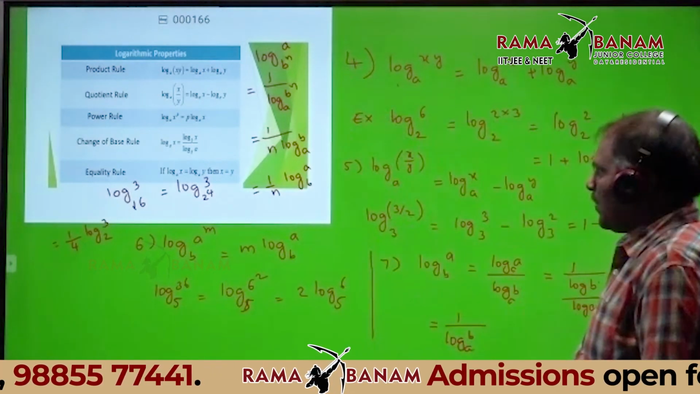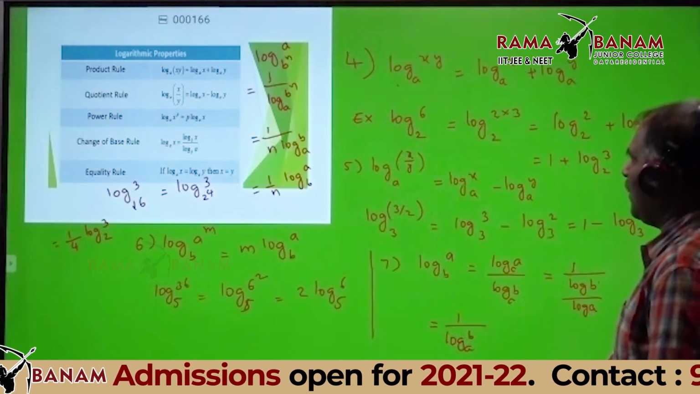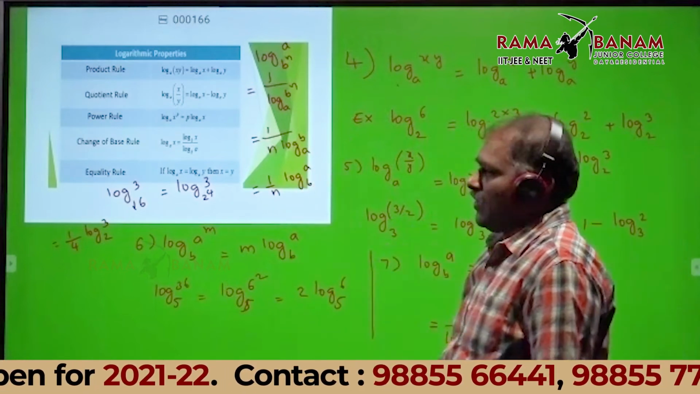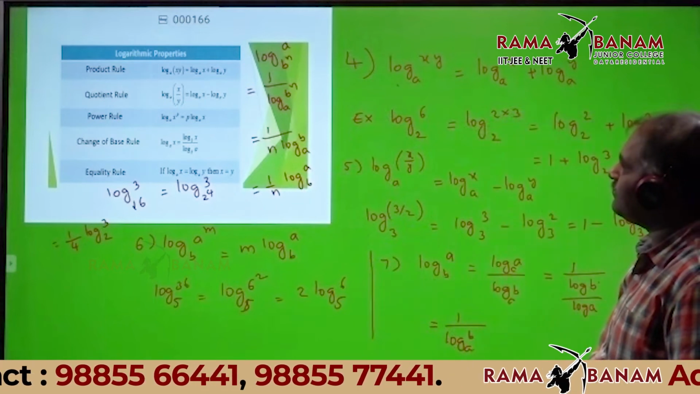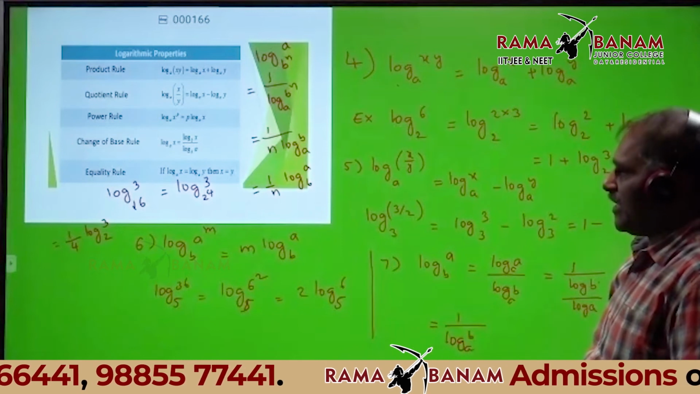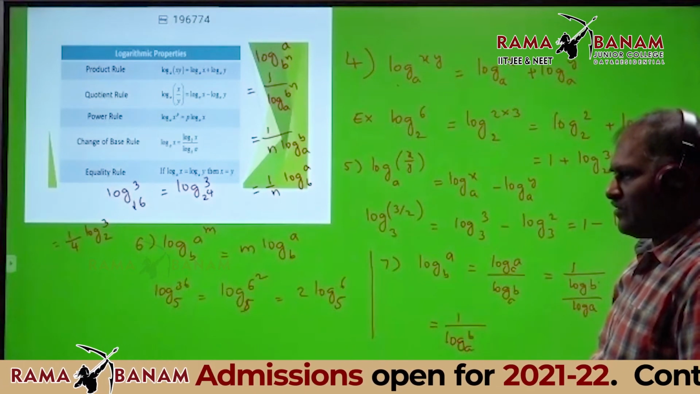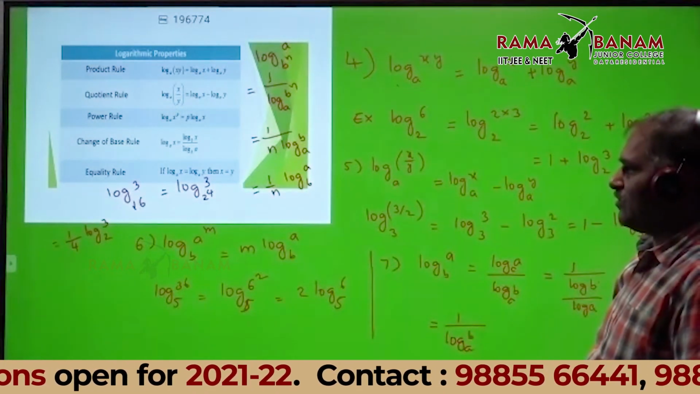What is the property? Log A base B power n, how to write: 1 by n into log A base B. Any doubt about this point? Anyone?